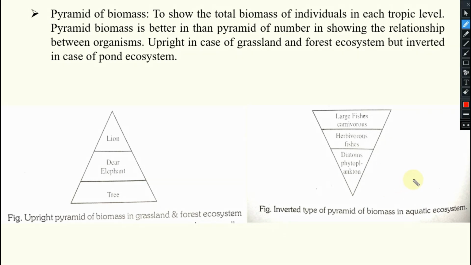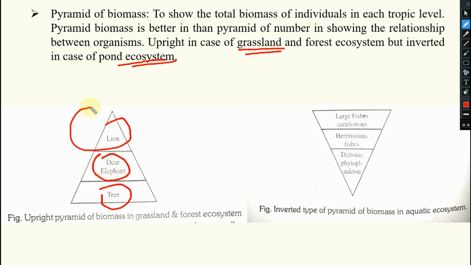Next you see biomass. To show the total biomass of individuals in each trophic level, pyramid of biomass is better than pyramid of number in showing the relationship between organisms. Upright in case of grassland and forest, but inverted in case of pond ecosystem. Mass means what? Heaviest will be your tree. Herbivores will be lighter in nature. Lion will be even lighter in nature. Yes or no? So here what is happening? The mass is decreasing. That's why it is upright.